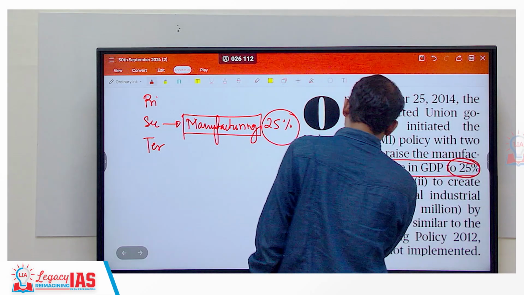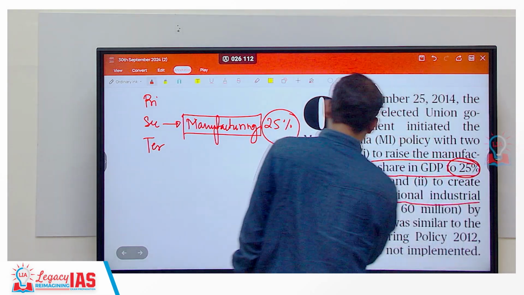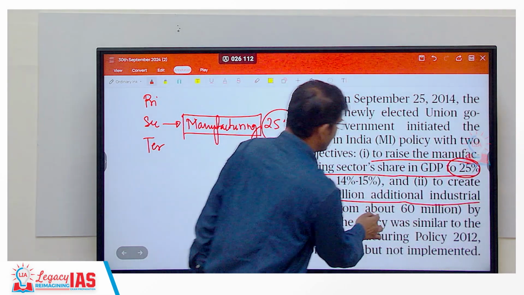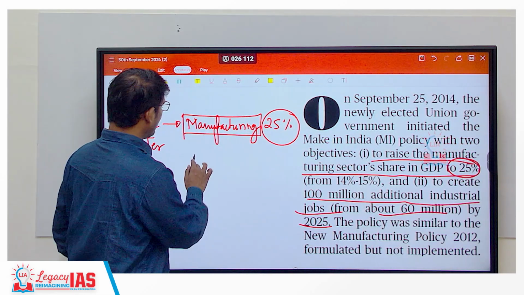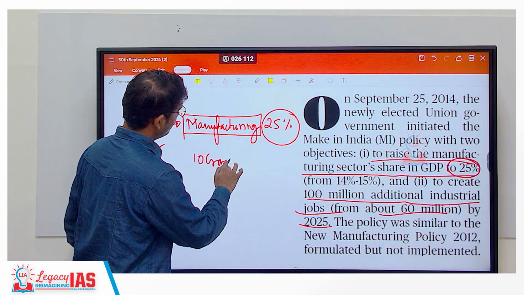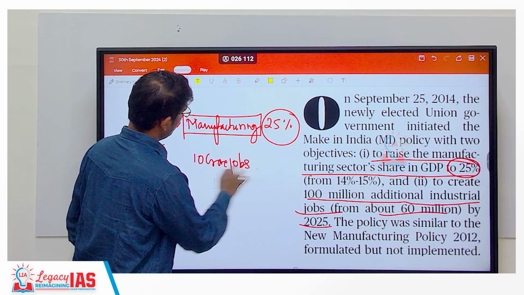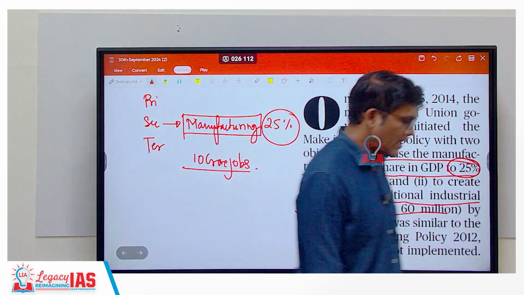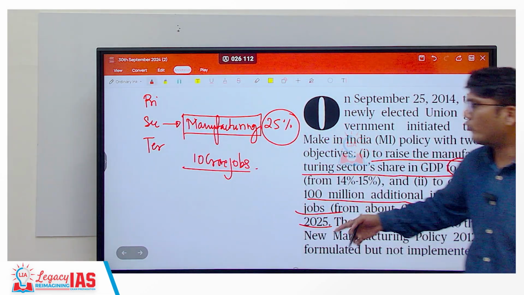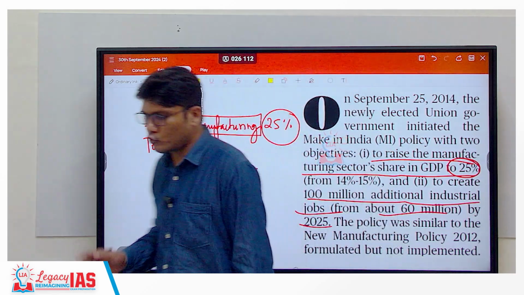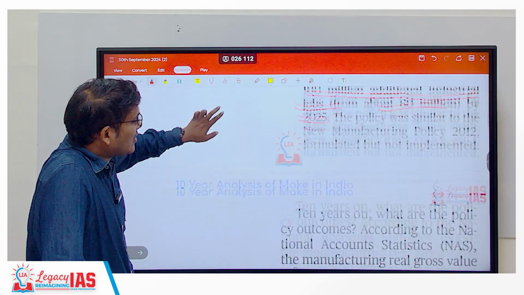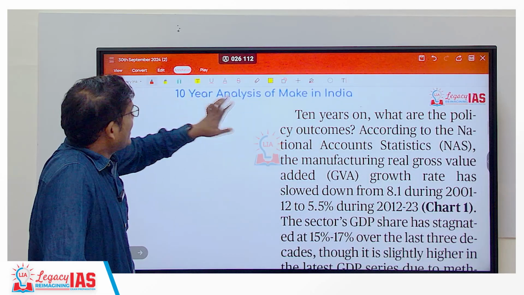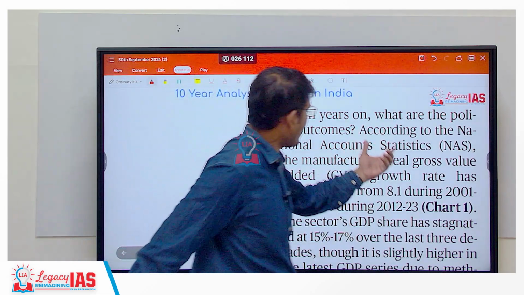The second objective was to create 100 million additional industrial jobs, from about 60 million, by 2025. 1 million is 10 lakhs, so 100 million is 1000 lakhs, that means 10 crore jobs. These two were the main objectives of the scheme. So let us see how the scheme has performed 10 years on.